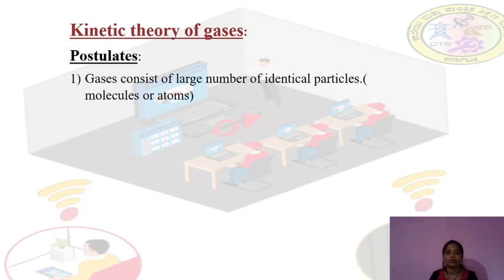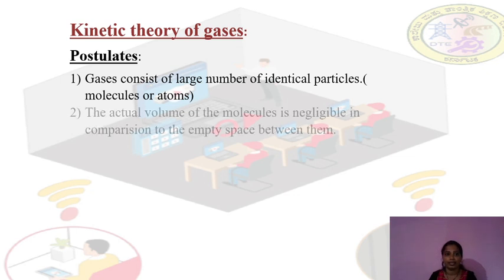The first postulate: gases consist of a large number of identical particles. So a gas is not made up of only 1 or 2 particles. It is made up of a large number of identical particles. Those particles we may call molecules or atoms. Particles may be molecules or atoms, but gases consist of a large number of identical particles.